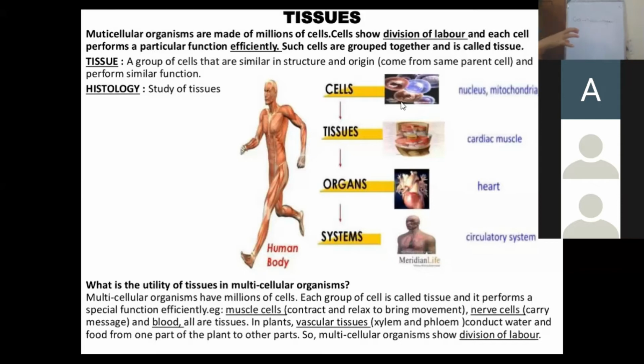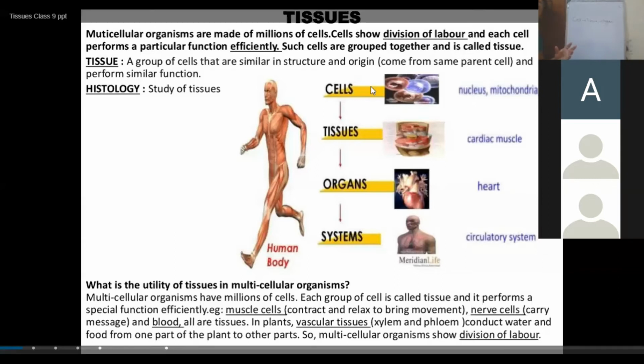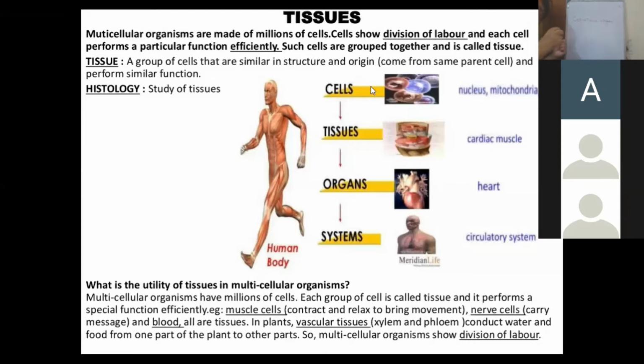When all the components of an organ start working together, for example, the heart given on your screen, when the different components of the heart, in which the aorta is present, the septum is present, the atrium is present, the ventricle is present, start working together in a synchronized manner, then we call it an organ system.